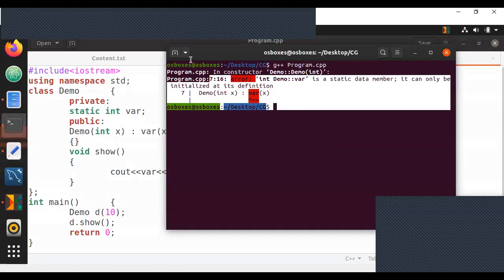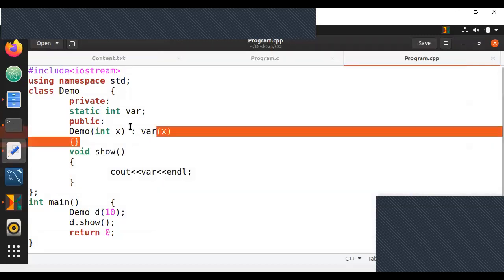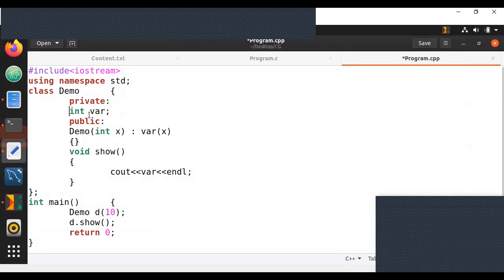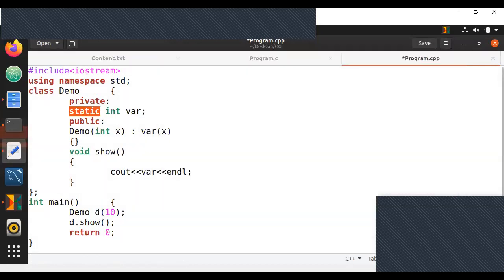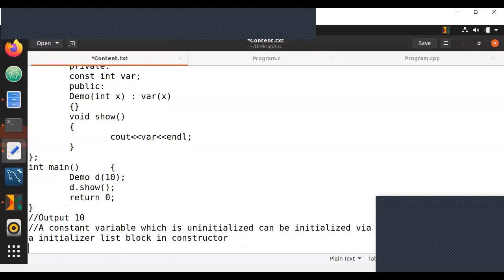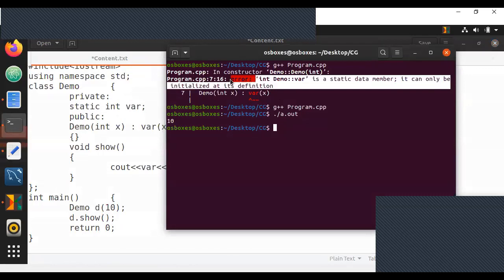If you compile, you'll get an error saying it's a static variable member. It can be initialized only at its definition, not over here. If it's just a regular integer variable, then yes, when you execute it, whatever you send, it's going to be printed. But static variables cannot be initialized in constructor. They have to be initialized when declared. And when declared, if you want to initialize it, you have to initialize it outside the class simultaneously as well. That is the only way it works. So this is also one basic thing we need to know.